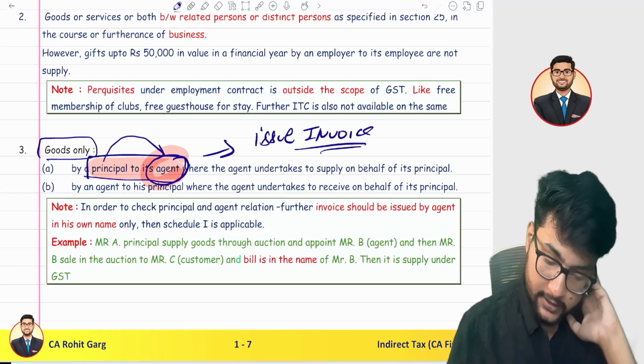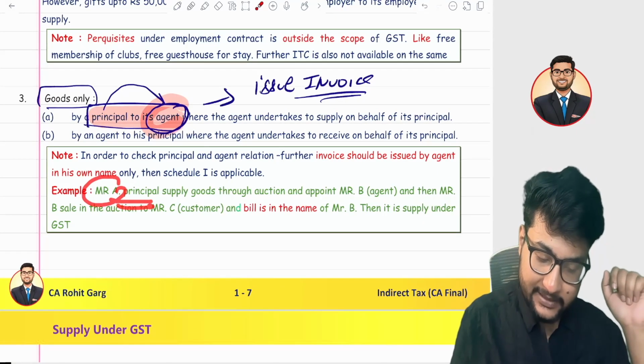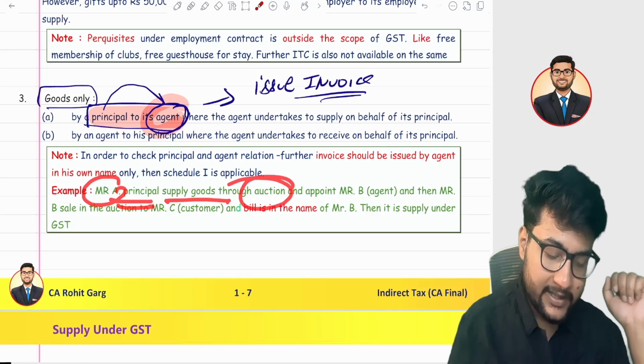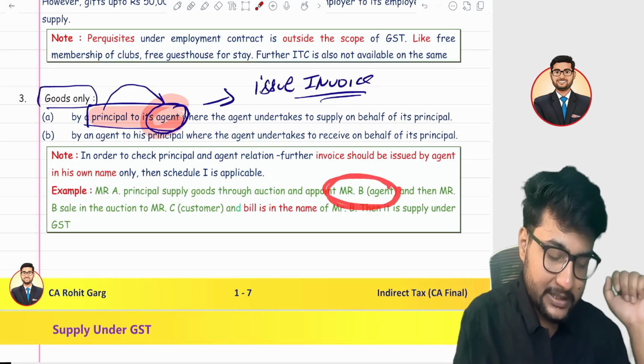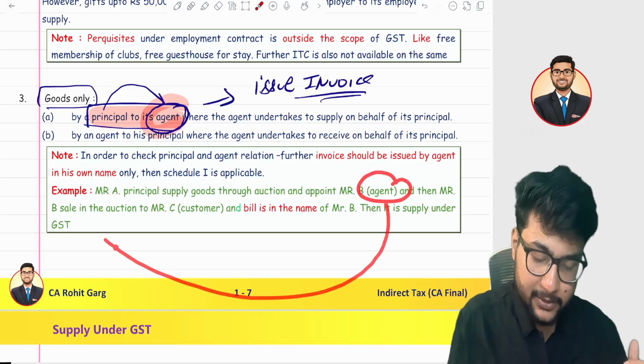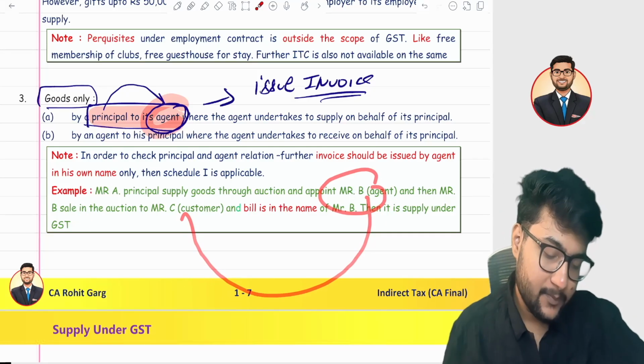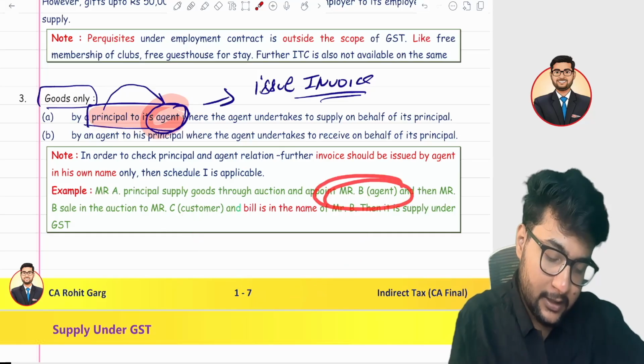Suppose Mr. A, who is the principal, supplies goods through an auction. He hired an auctioneer called Mr. B. He acted as an agent and sold the goods to Mr. C. So if Mr.